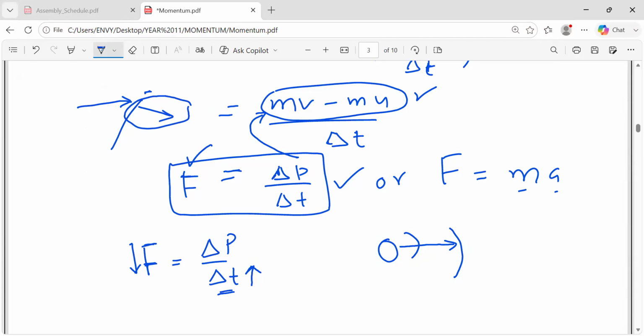Sometimes they also ask you, for example, about the airbag in a car. Let's say this is the car and the passenger is sitting here and there is an airbag. If the airbag is not there and the passenger gets into an accident, he will hit the front of the car, the switchboard.